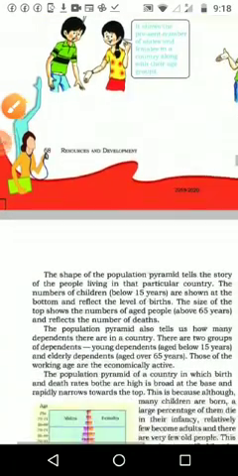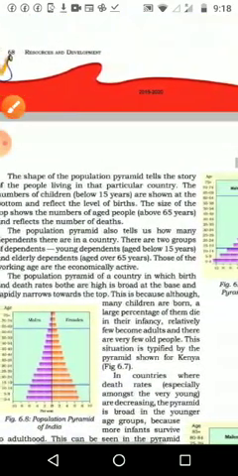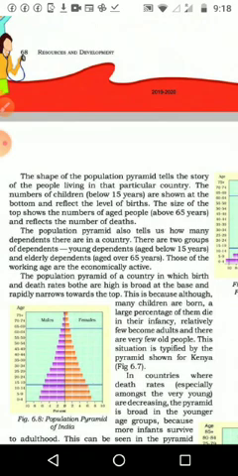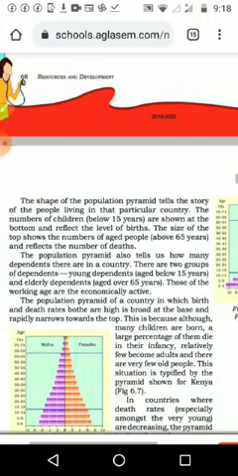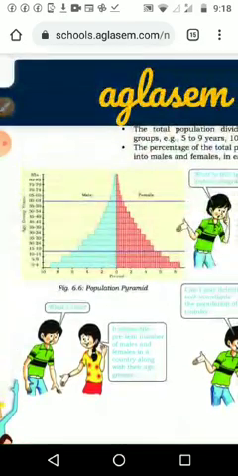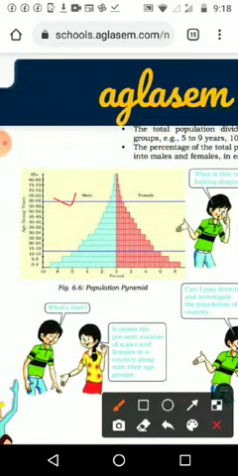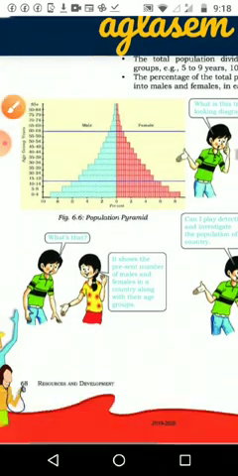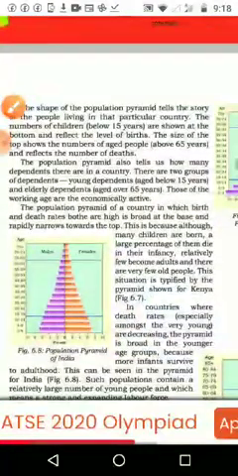And the size of the top group, age above 65, reflects the death rate. Above 65 years shows the lifetime, the average, which is only 60 to 65 years.